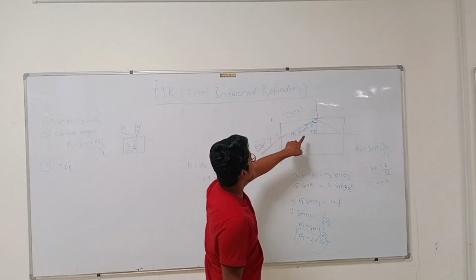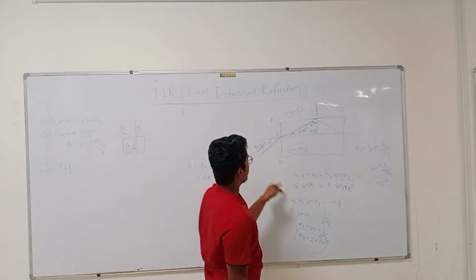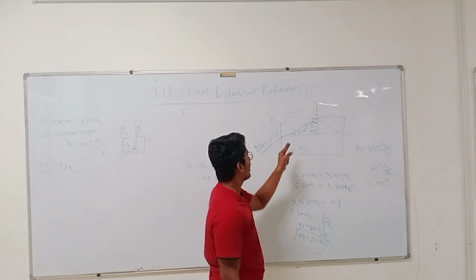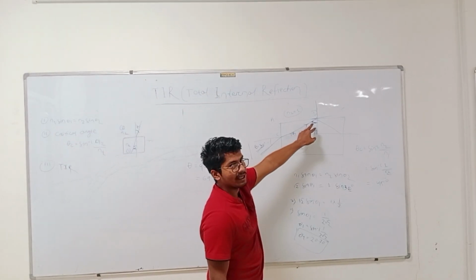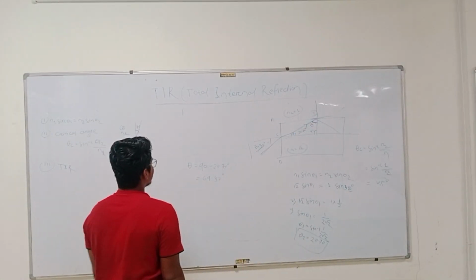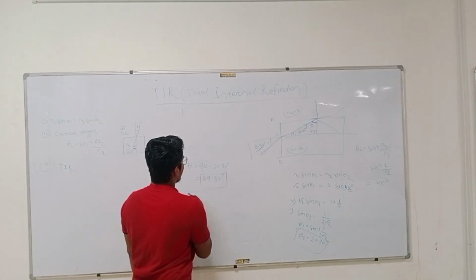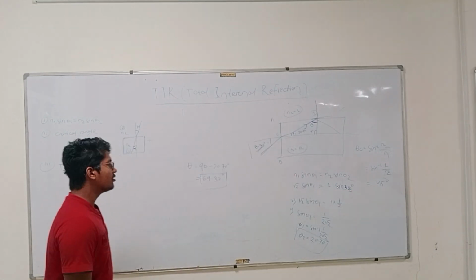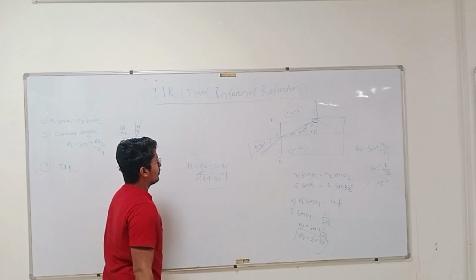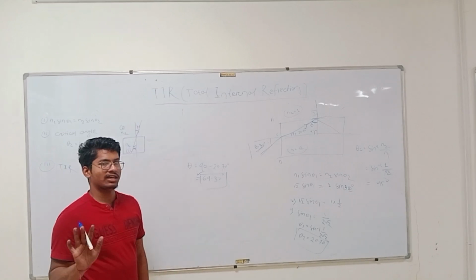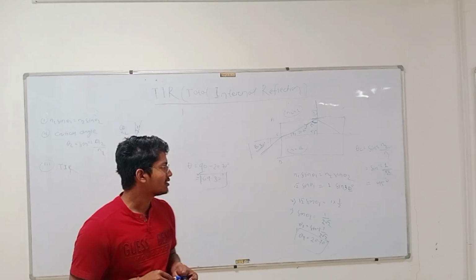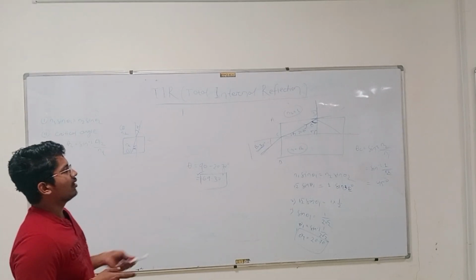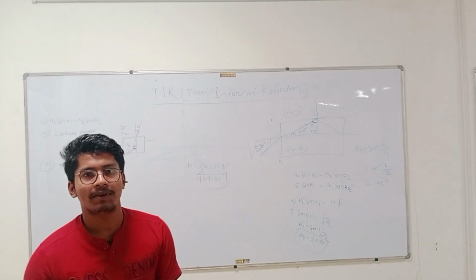How will we find theta? Because we found theta 1 from Snell's law, 90 minus theta 1 will be my angle of incidence. Now my angle is 69 degree, but the critical angle is 45 degree. So it is greater than the critical angle, so total internal reflection will occur. So that is this problem. Basically, this concept is used in optical fiber.